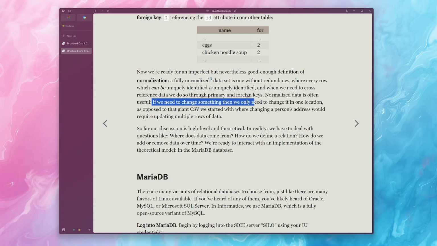If we need to change something, then we only need to change it in one location, as opposed to that giant CSV we started with, where if we wanted to change a person's address, it would require updating a lot of different rows of data.